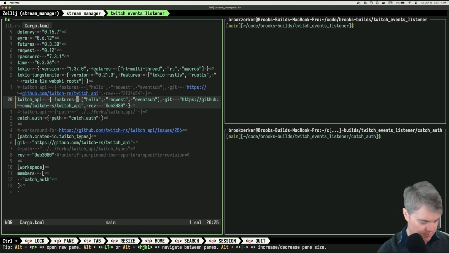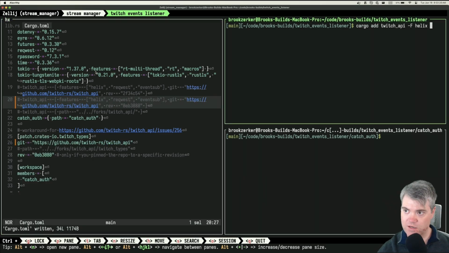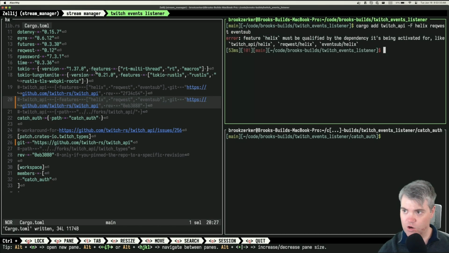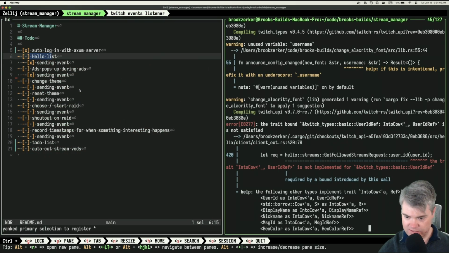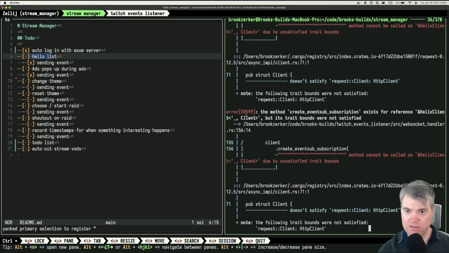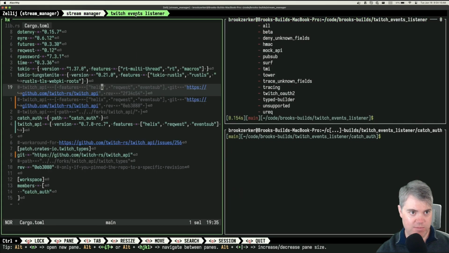Helix request event subs. Hey, here, I can comment you out. Okay, so Helix request event sub. Oh, right. I have to do something special if I want multiple features added in, don't I? Okay, and there's Twitch API with the right version and the right features. So now if I go ahead and run this, that's an immediate fail. Oh, I bet we have so many problems in here now.